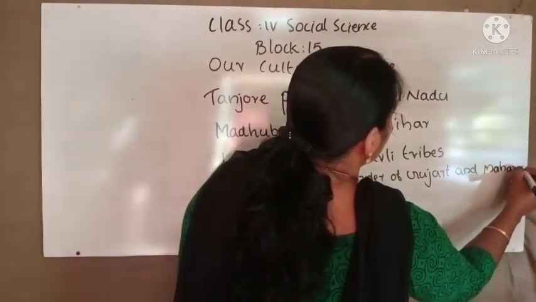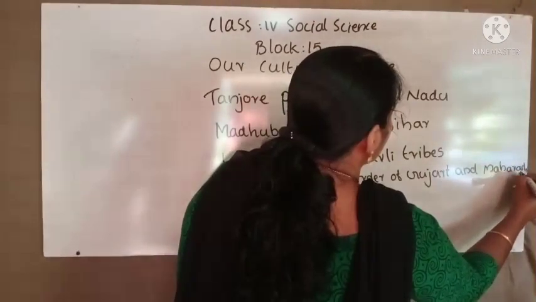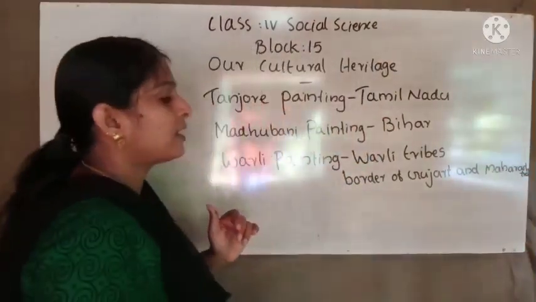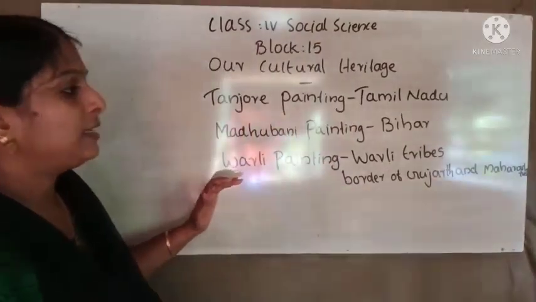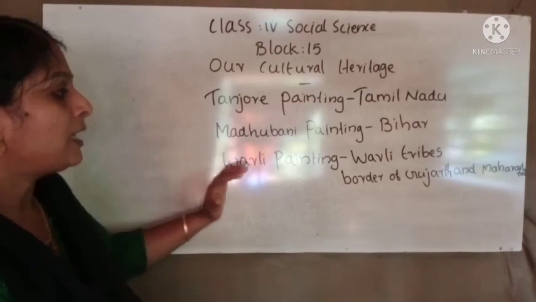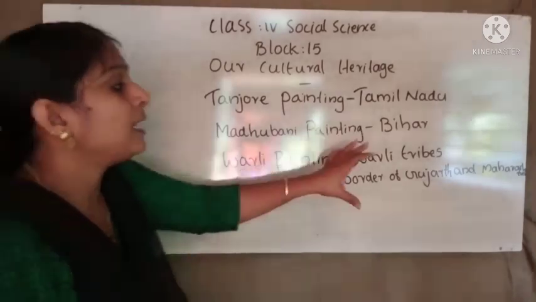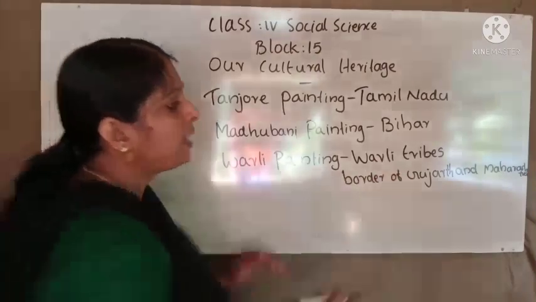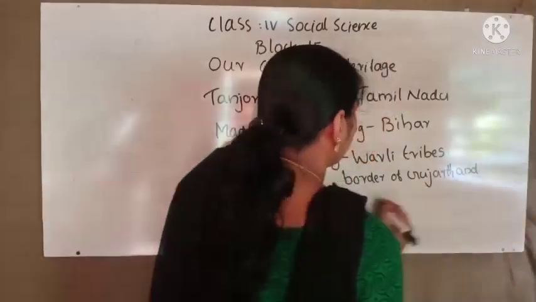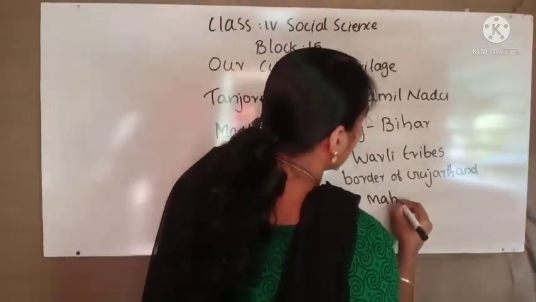So who made this kind of painting? Warli paintings are done by Warli tribes who lived on the border of Gujarat and Maharashtra.